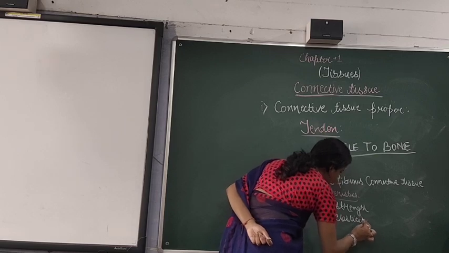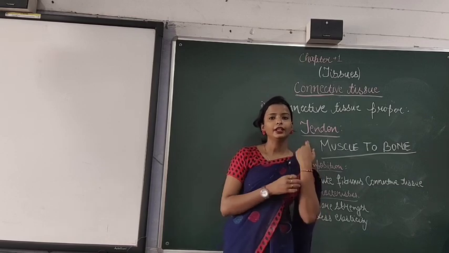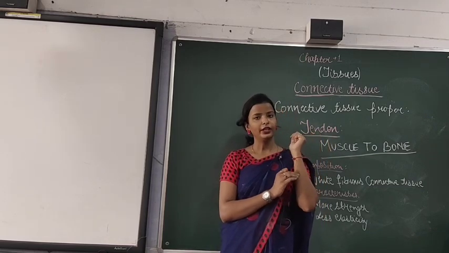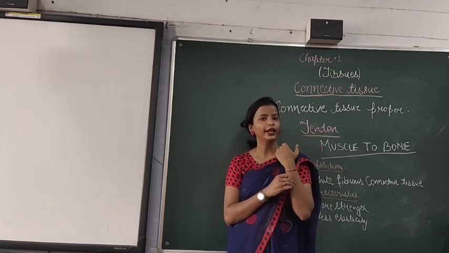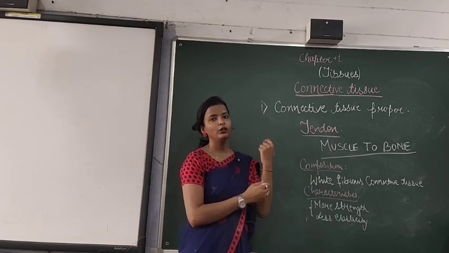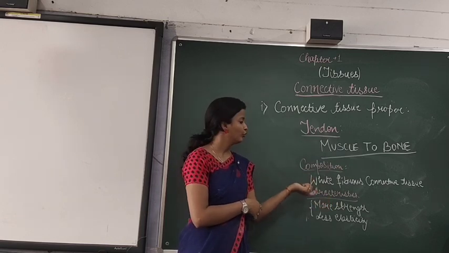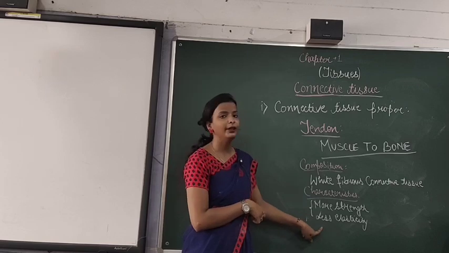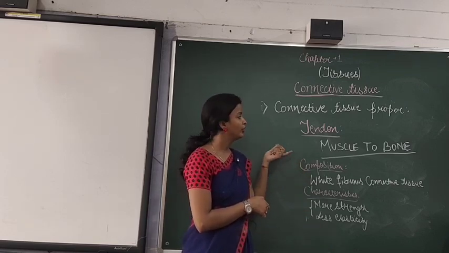To understand it more clearly, suppose you consider this area. A bone is present here and a muscle is present here. You can see a connection between the bone and the muscle, that is because of the tendon. Now you can see that this particular area is not as flexible as compared to this area. So that is why strength is more but flexibility or elasticity is less in case of tendon. So this was about the tendon.